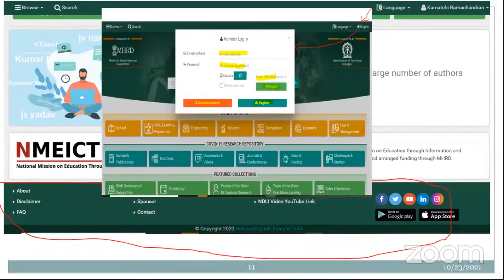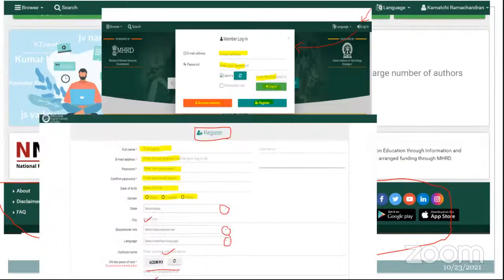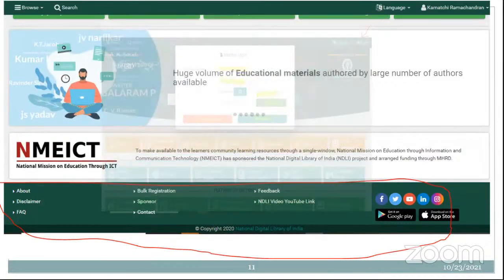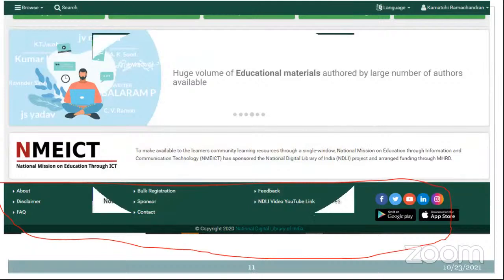So this is the way you can log in here, the membership login, by giving your email address and password. If you still don't have a login, try to register by clicking this register option. They will ask for major details like your name, email ID, your password can be decided here, and what your educational role is. Once you have filled this in, an email authentication will be sent to your provided mail ID, and once you confirm that, you are able to access the NDLI platform from your homepage.